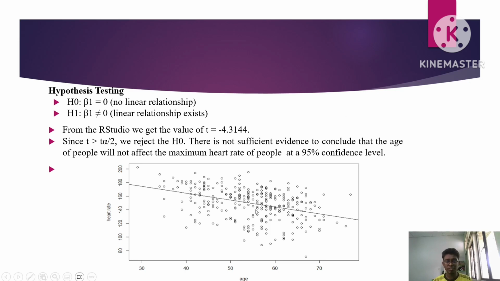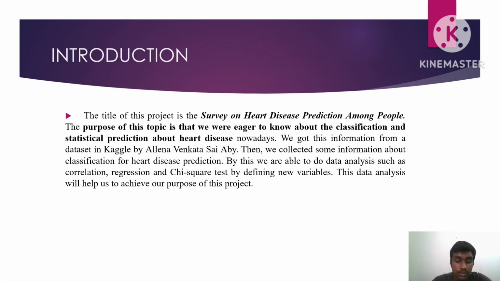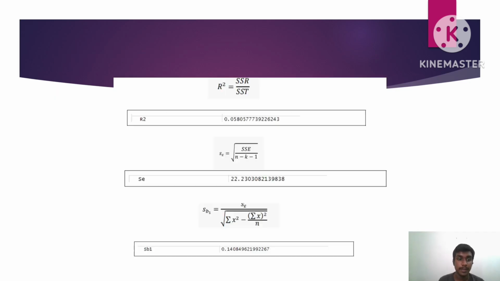And then finally, for the regression part, this is the table of heart rate against age for the regression. This is the scatter plot. Okay. So the next part I will move on to the chi-square test.